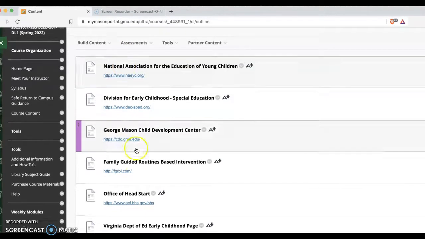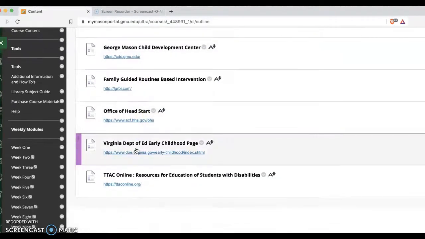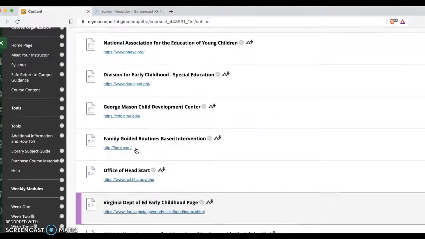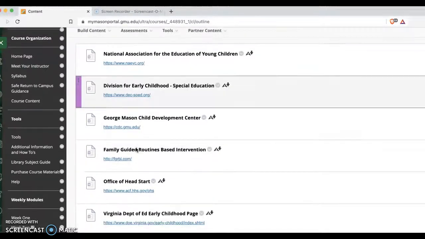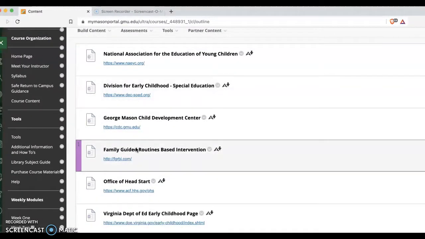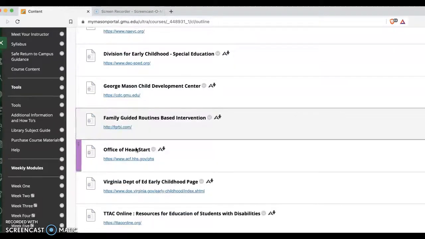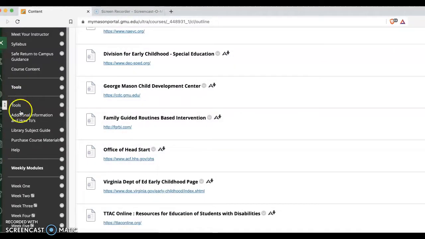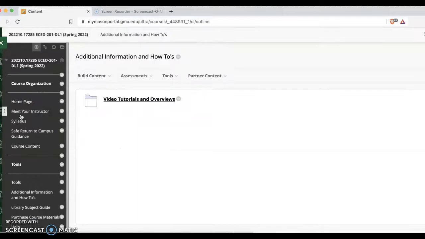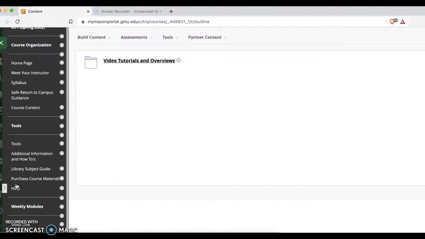And so there are a number of different sites. Some of these, as we go into future assignments, may be good sites for you to consult in terms of extra information to meet your assignment. Next, we have the tools. These are the standard tools, which we don't really need to use that much, but they're there if you need to.